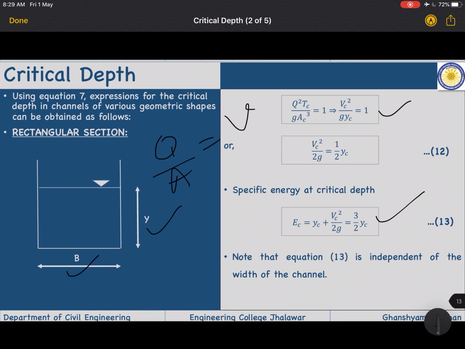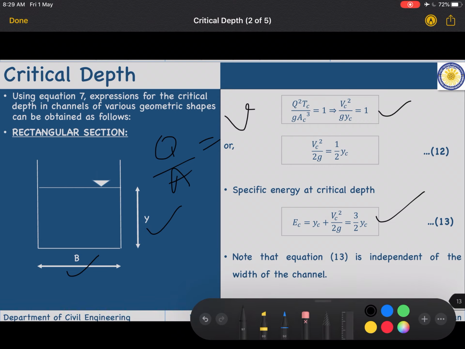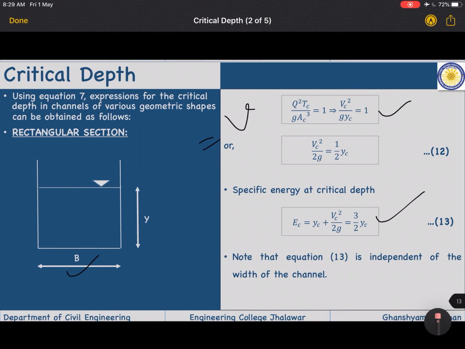Just see, this equation is independent of the width of the channel, it depends only on the critical depth. So it doesn't matter how wide the channel is, if it is a critical flow the specific energy is going to be 3 by 2 yc. This is very interesting, it does not depend on the width of the channel.